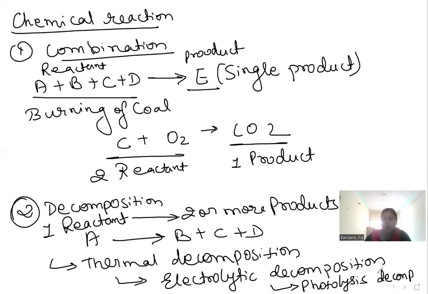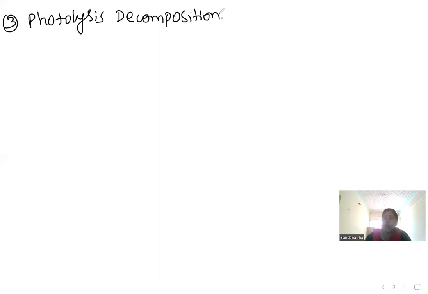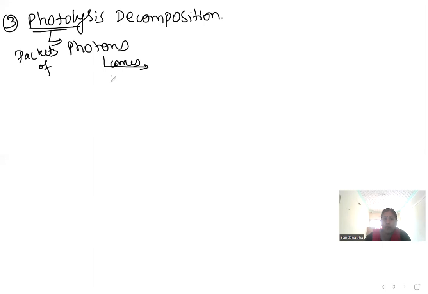Our photolysis decomposition. Now, what do you mean by this photolysis decomposition? Any idea? Photo means what? Photons. Photons means what? Packets of photons. And packets of photons come from where? Comes from my sunlight.